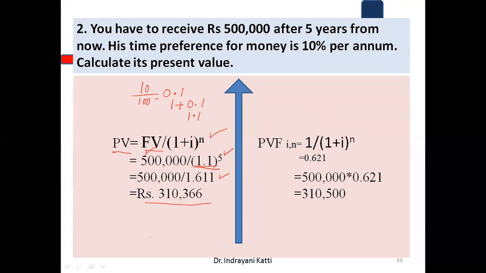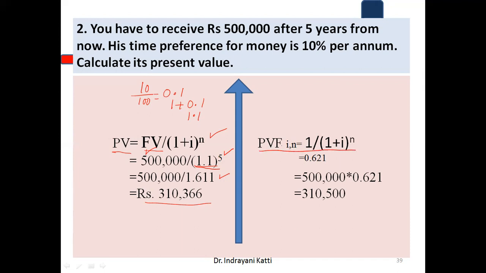This is one style of calculation. The other style is also there: the PVF, present value factor. First, calculate the present value factor. Then the same present value factor is multiplied with the future value. Getting my point? First, calculate the present value factor. How to calculate it is the question before you. The formula for calculation of present value factor is here.